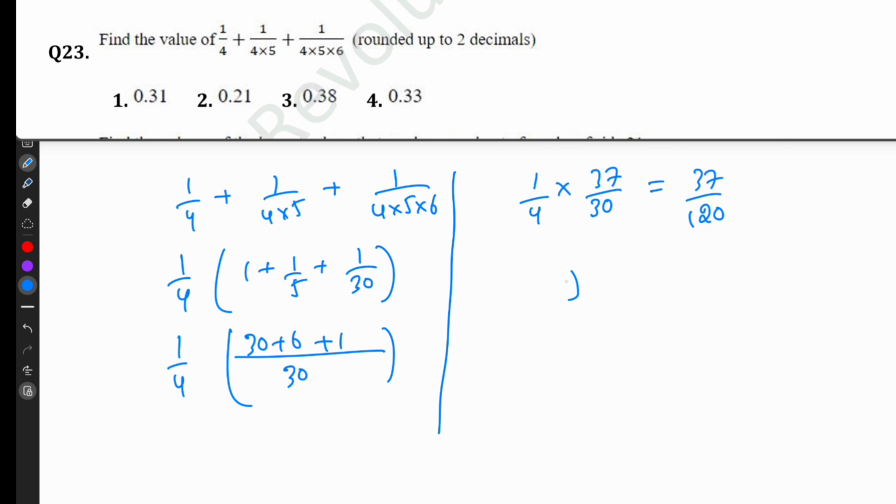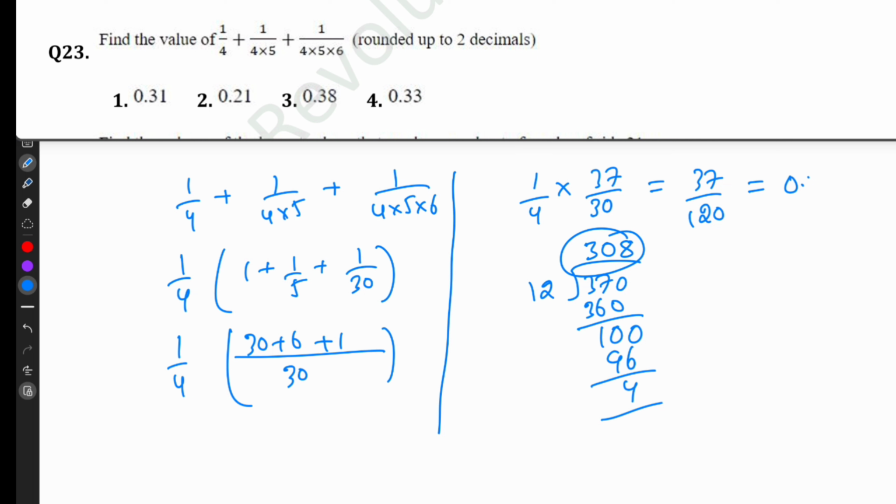We have to find the decimal value. So 37, 12, 30 times. So 360. Remaining 10, 0, 8 times. So 96, balance 4. So 308, which is nothing but 0.308. So there is no value nearest here, so I am taking 0.31.